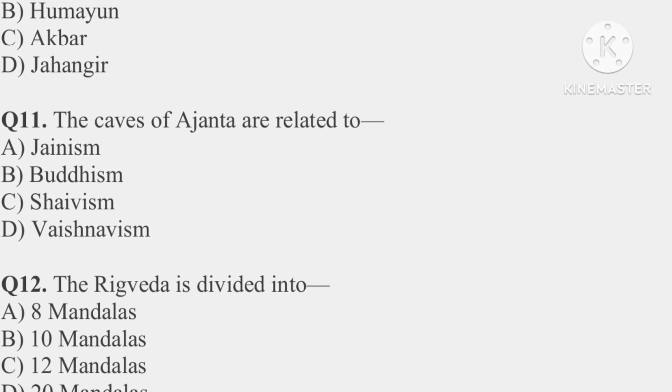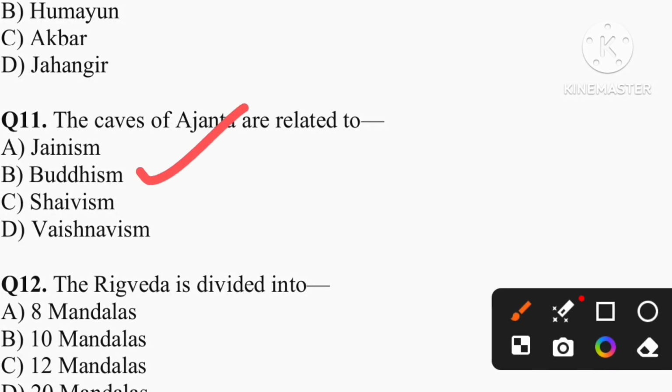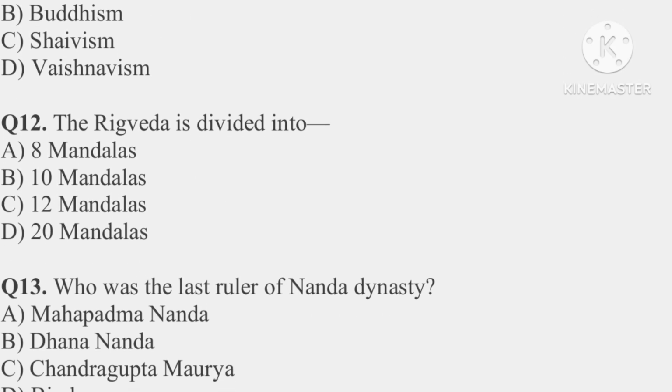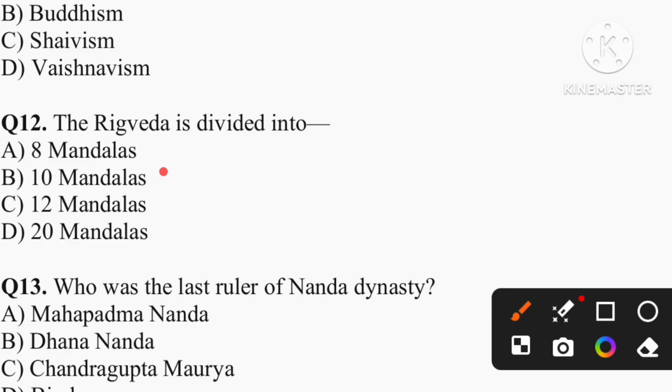Question number 11. The caves of Ajanta are related to. So the correct answer is option B, that is Buddhism. These caves are in Maharashtra. Question number 12. The Rig Veda is divided into how many mandalas? So the correct answer is option B, that is 10 mandalas.